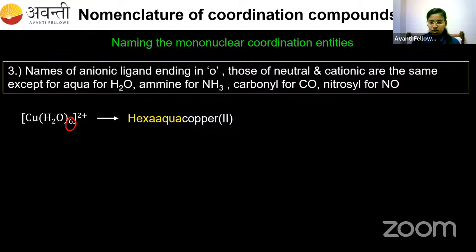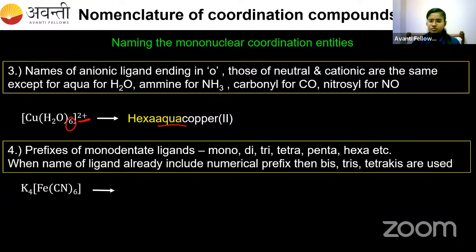This is a cationic complex. All of you can see the cation, right? This is a cationic complex, but it has H2O as the ligand, so it should be named aqua. So hexaaquacopper(II) ion is the name of the complex. Now coming to rule number 4.